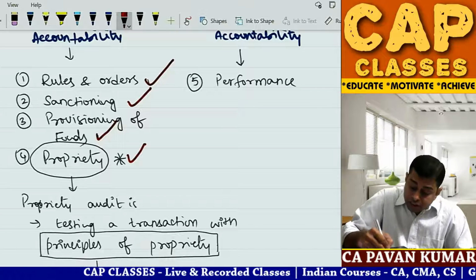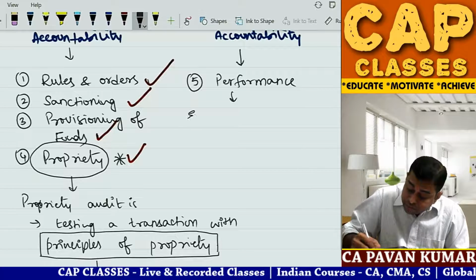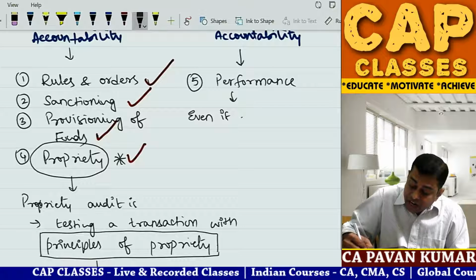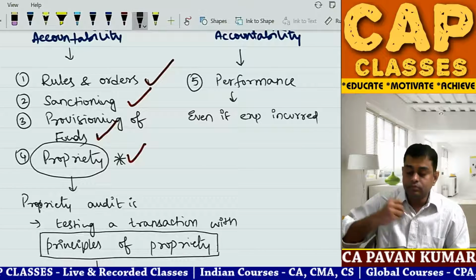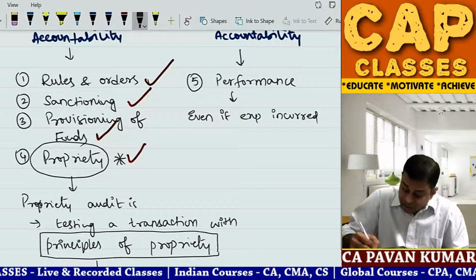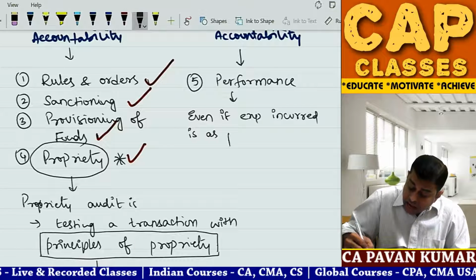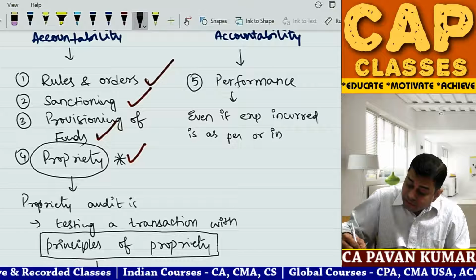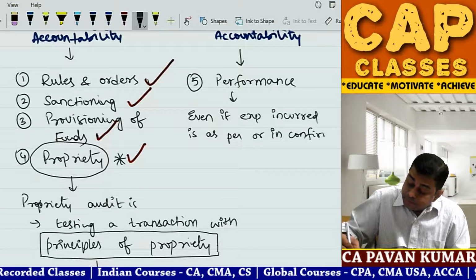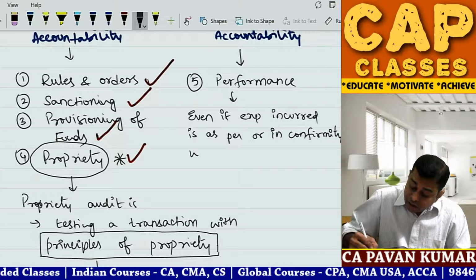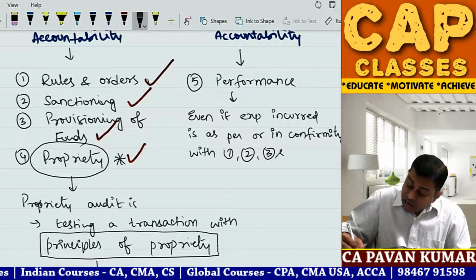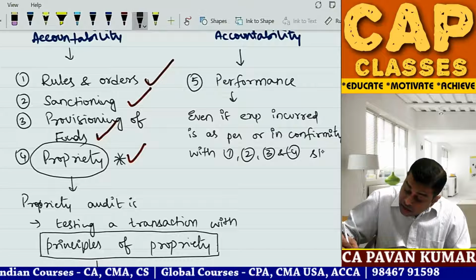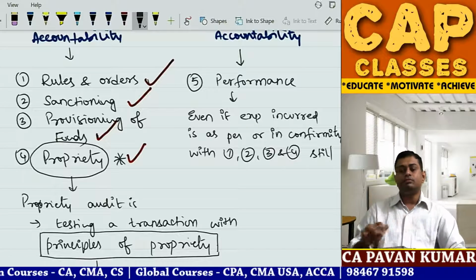So what is performance audit? Even if expenditure incurred is as per or in conformity with 1, 2, 3 and 4, still the auditor verifies one more thing.